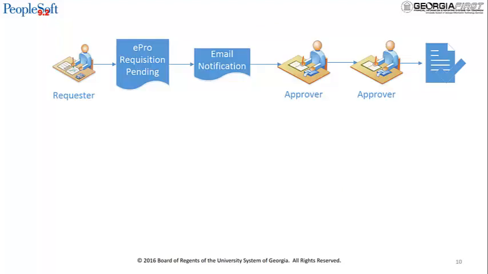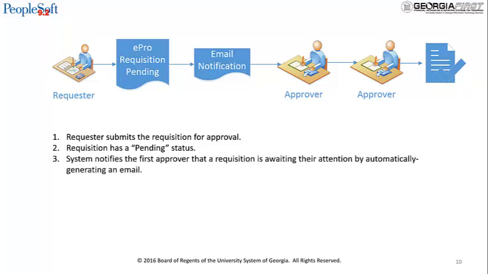Now that we've seen the 2 types of requisitions and discussed 5 factors that influence approval workflow, let's review the basic process flow for approvals. First, the requester submits the requisition for approval. Once the requisition has been submitted for approval, it has a pending status until it is fully approved.